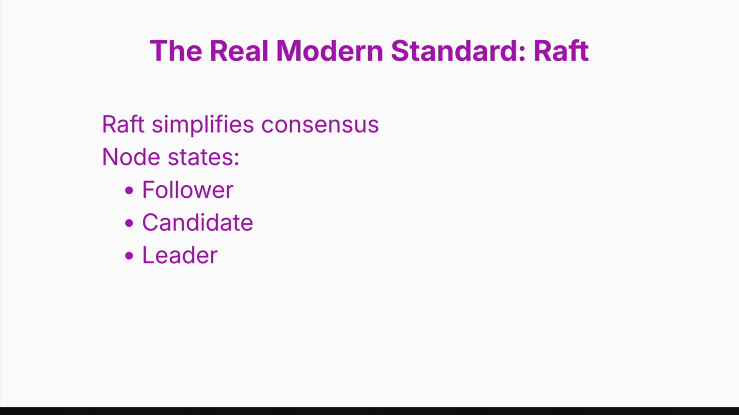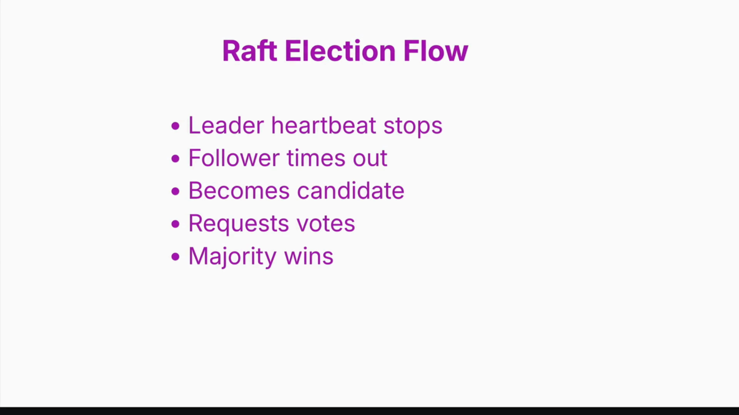Now, how does the Raft election flow work? Here's what happens step by step. The leader sends heartbeats periodically. If a follower doesn't receive a heartbeat within a timeout, it becomes a candidate. It increments its term number. It sends request vote messages to all other nodes. If it receives votes from a majority, it becomes leader. That's it. Again, simple, deterministic, and majority driven.